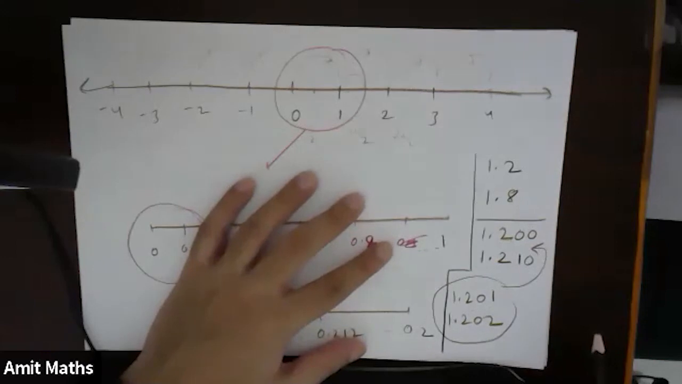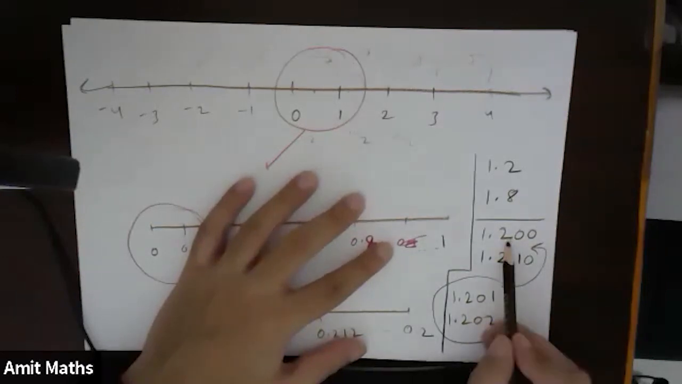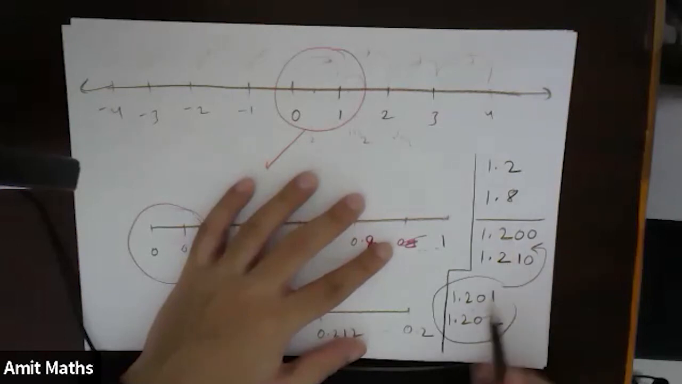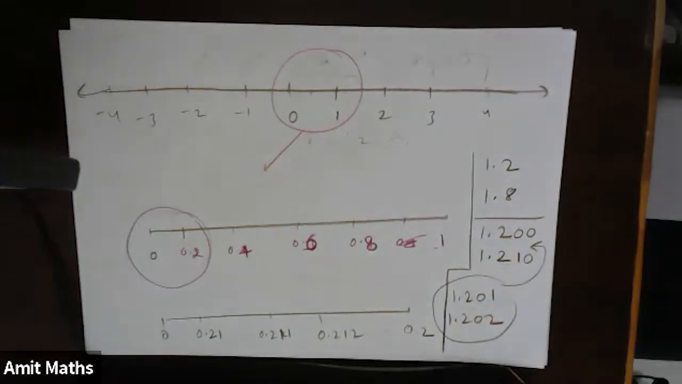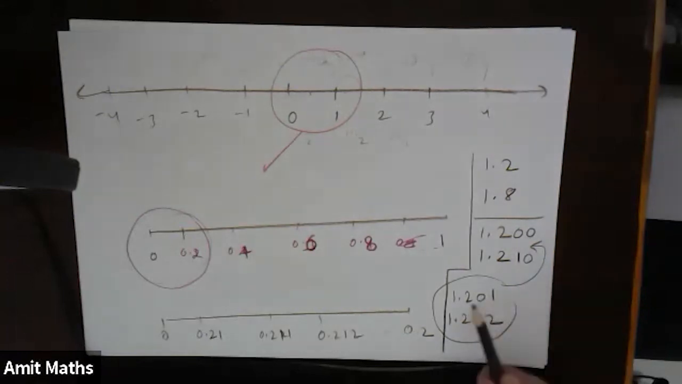Understood? Everyone understood? Yes. If I subtract this from this, I will get positive, and if I subtract this from this, I will get negative. So that means these numbers are greater than this and less than this, right? So the thing I'm trying to say is that between every two numbers there is a possibility of infinite numbers. You can keep on writing numbers and numbers and numbers, but it will never end. Understood?